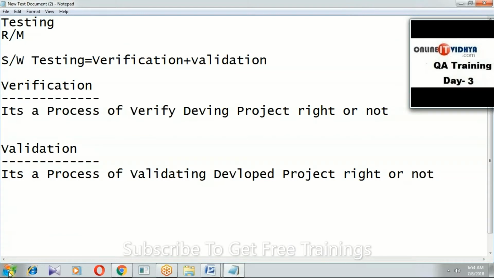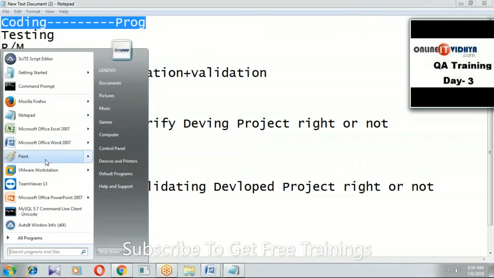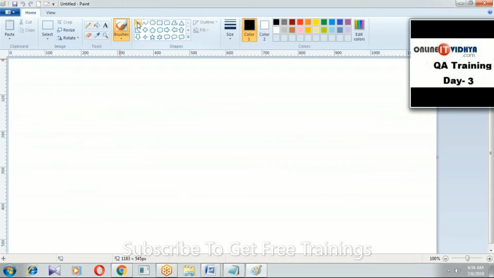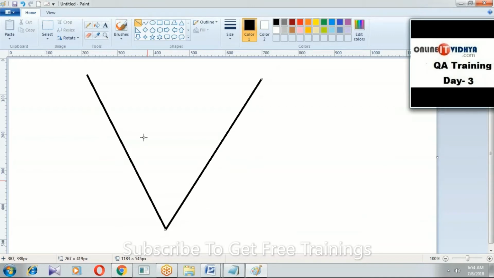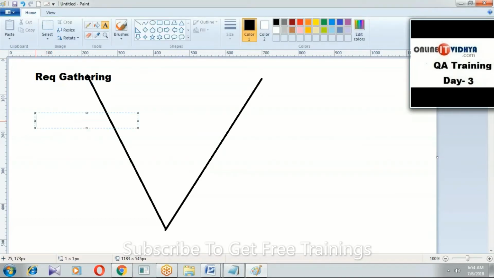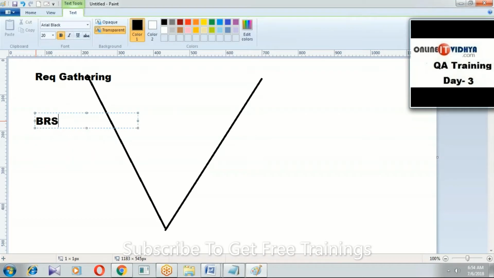Let me do one thing. I'll show one small example in the Paint application, guys. Just try to understand. What is verification? What is validation? I'll show here. This is verification. This is validation. Here I'll write implementation activities, guys. First one, requirement gathering. I am writing requirement gathering and preparing BRS and SRS.